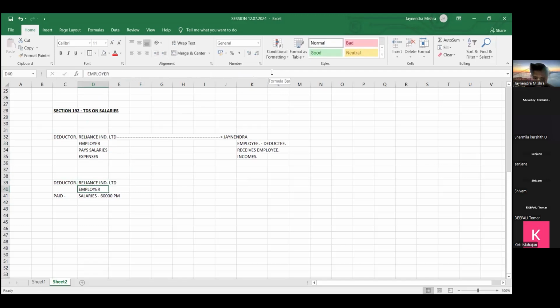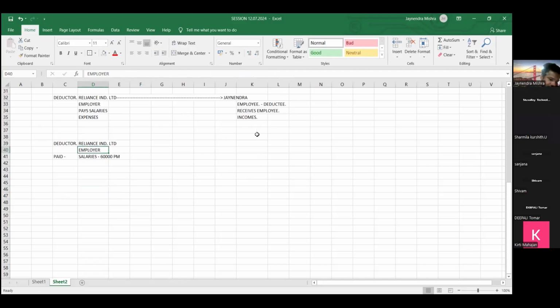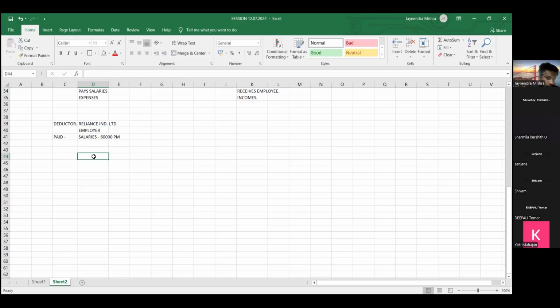as an employee, whatever salary we receive, that is taxable under which head? If you are receiving a salary, you have to pay tax under the head called as, friends, which head? Salary is taxable under the head called as income from salary.